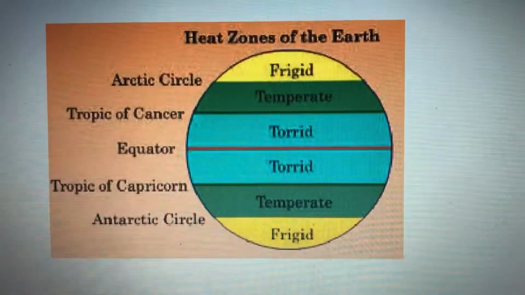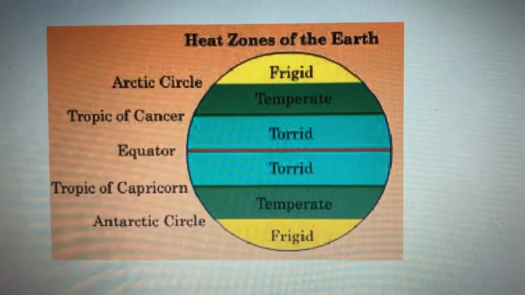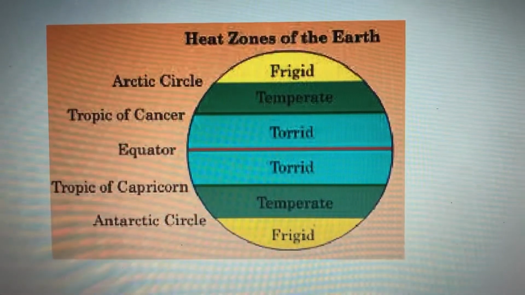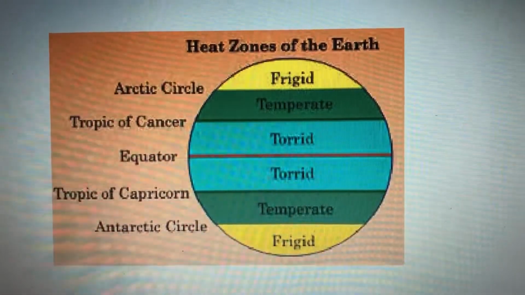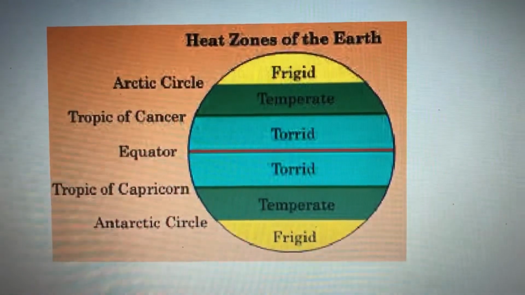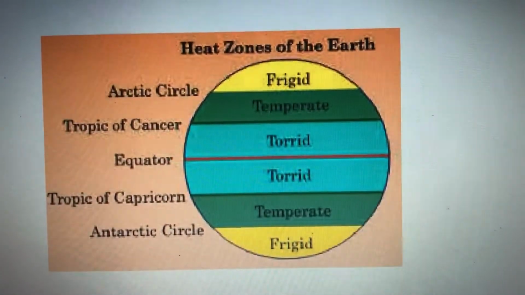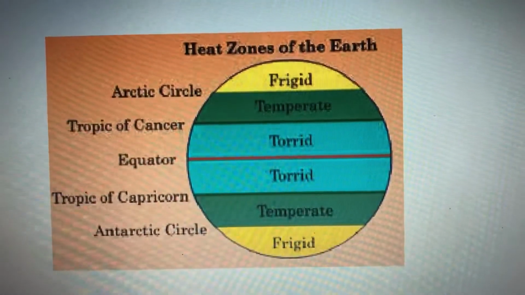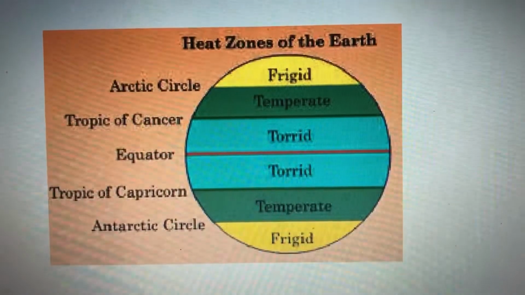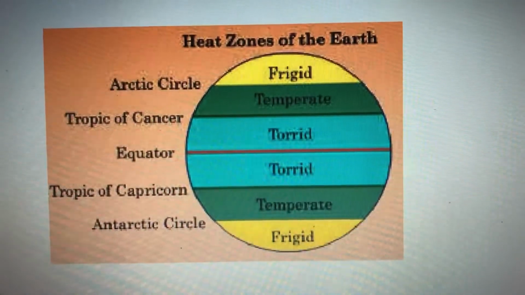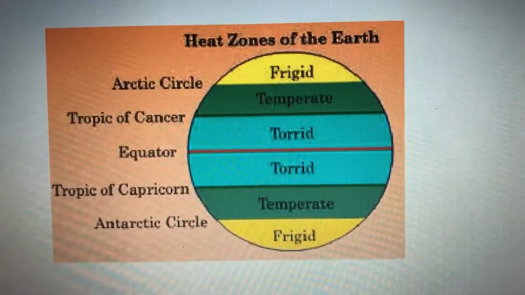Hello student, we already learned in the previous topic about the Tropic of Cancer, Tropic of Capricorn, Equator, Antarctic Circle, Arctic Circle, North Pole and South Pole. Today we are going to start a new topic, that is the heat zones of the earth. Different heat is received by different zones.